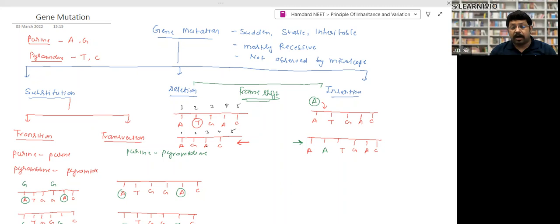They bring out a large change. That's why it is called frame shift mutation. The complete sequence of the gene changes. The same way is insertion.